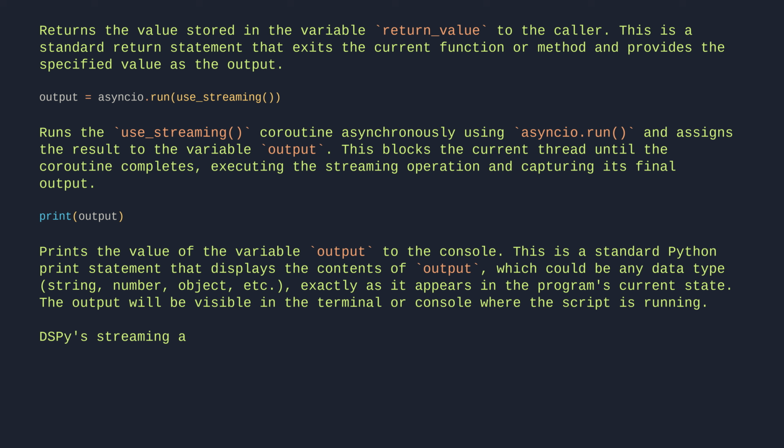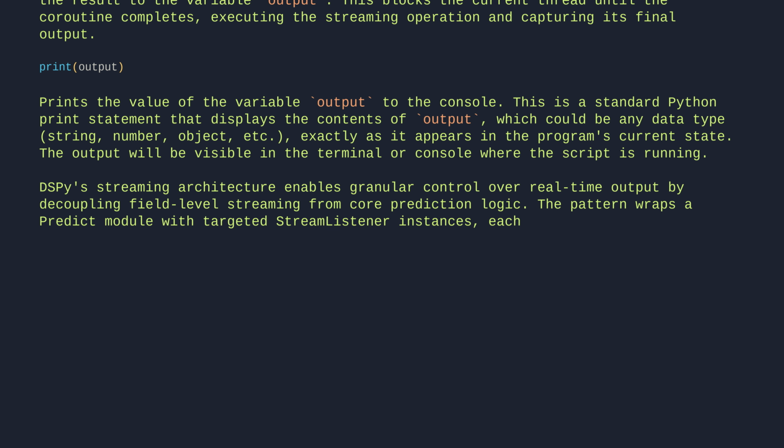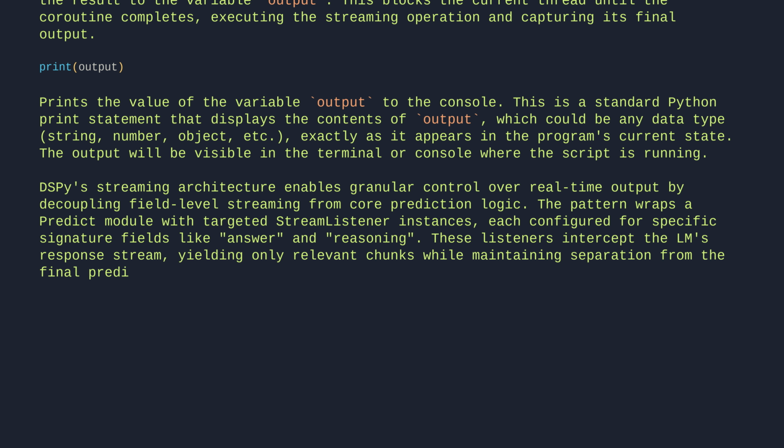DSPy's streaming architecture enables granular control over real-time output by decoupling field-level streaming from core prediction logic. The pattern wraps a predict module with targeted StreamListener instances, each configured for specific signature fields like answer and reasoning. These listeners intercept the LM's response stream, yielding only relevant chunks while maintaining separation from the final prediction object.